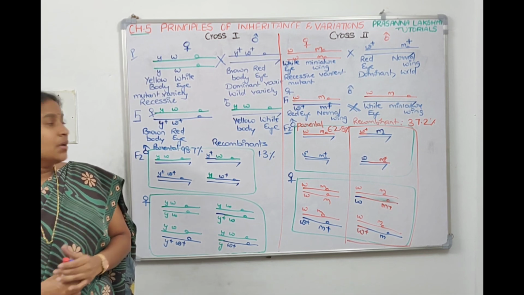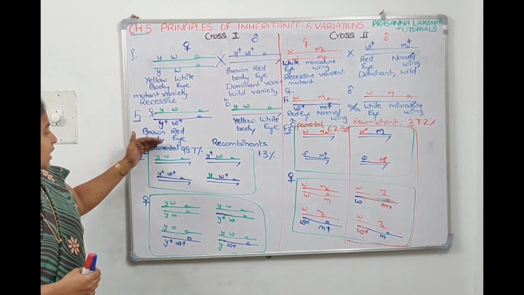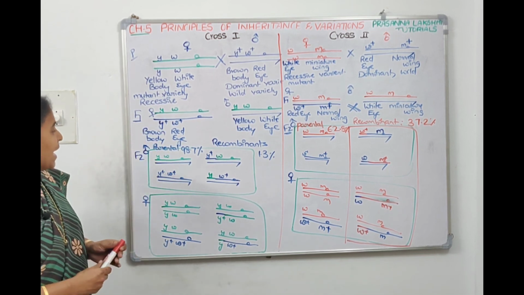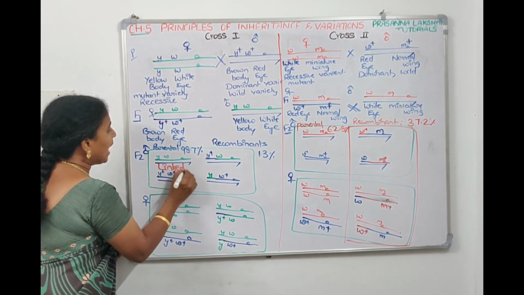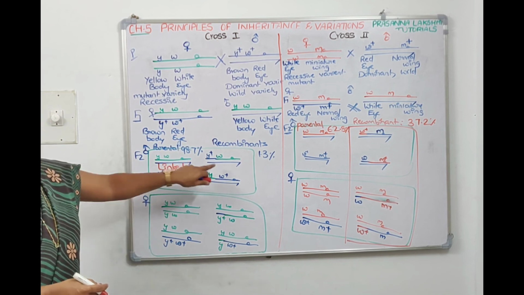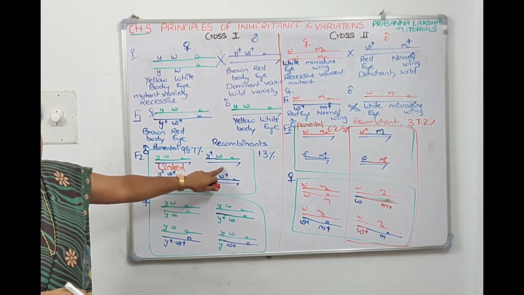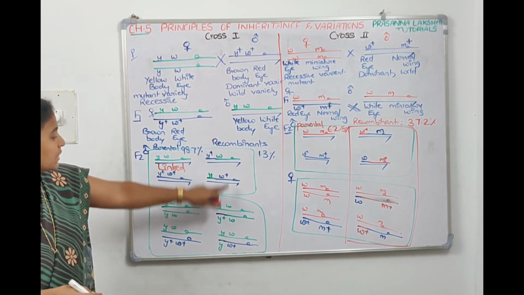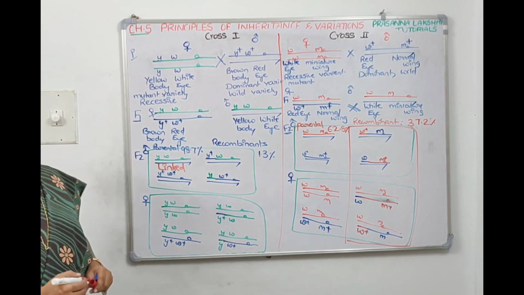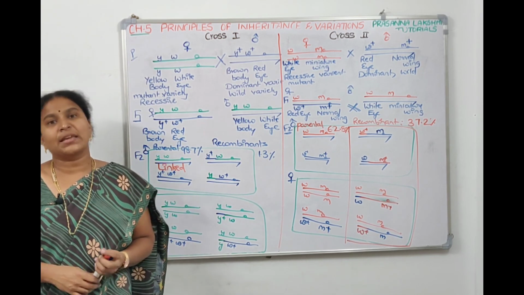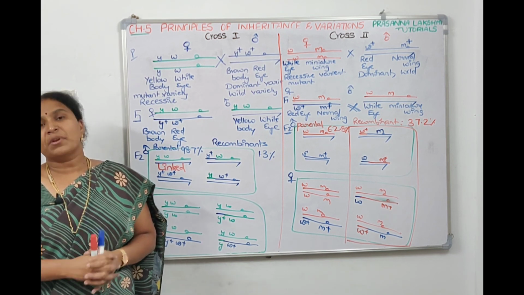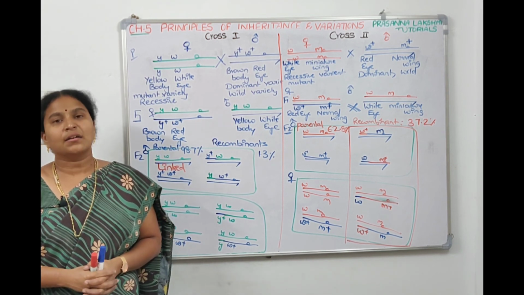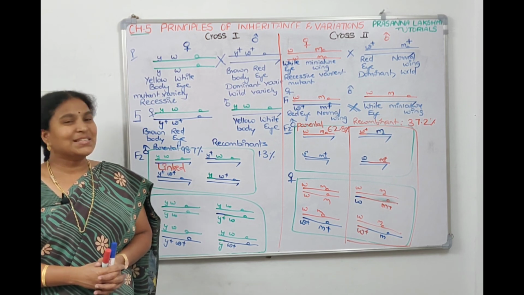So he called these genes, which are parental combinations, linked genes, and those combinations which are non-parental, like Y plus with W, recombinants. So these are recombinants and these are linked genes, and he told that the strength of the linkage will determine the recombination. If they are tightly linked, recombination will be less. If they are loosely linked, recombination will be more. So this is about recombination.